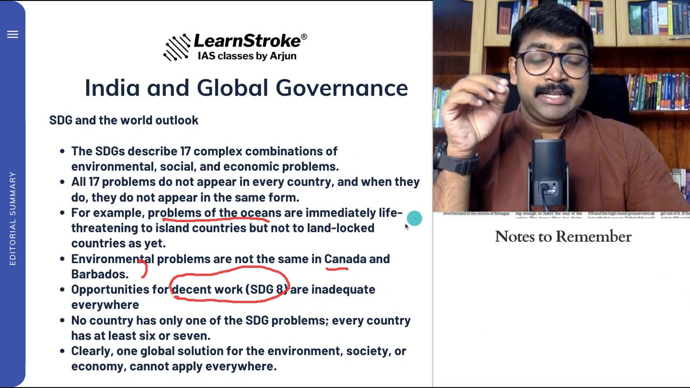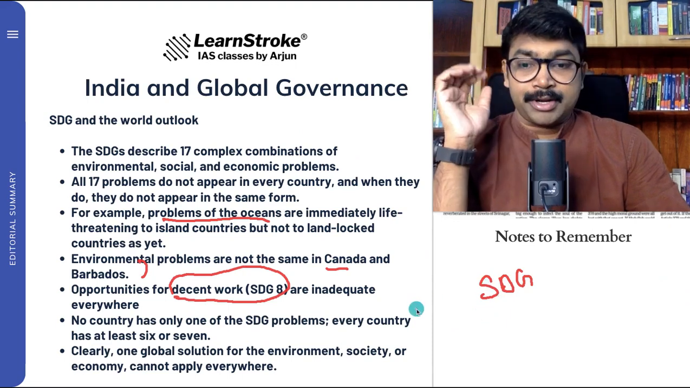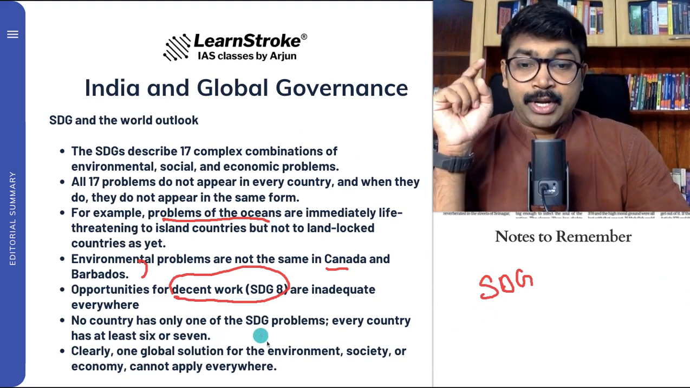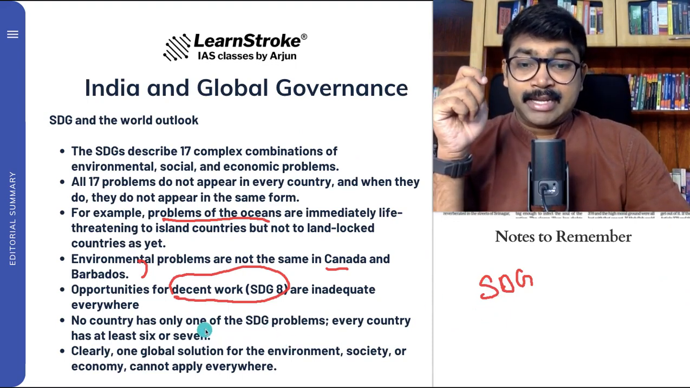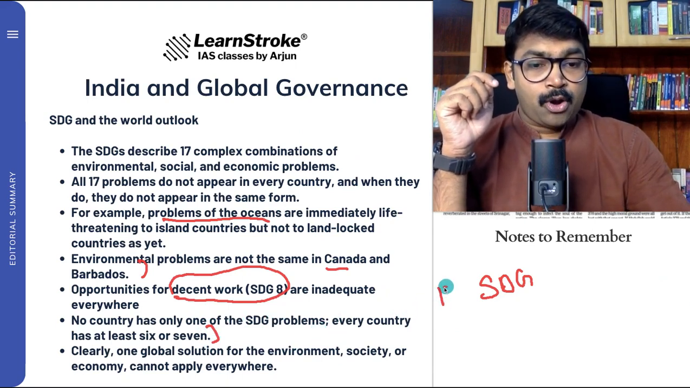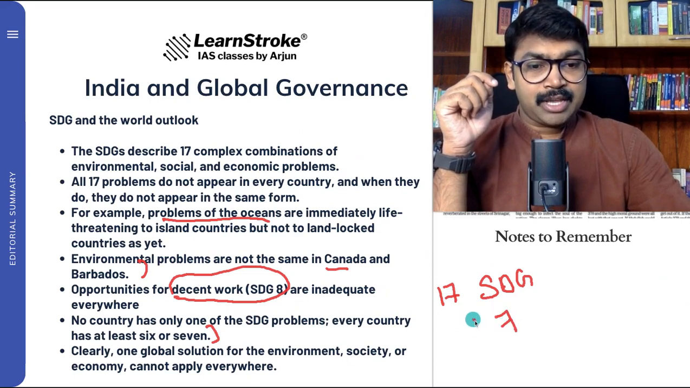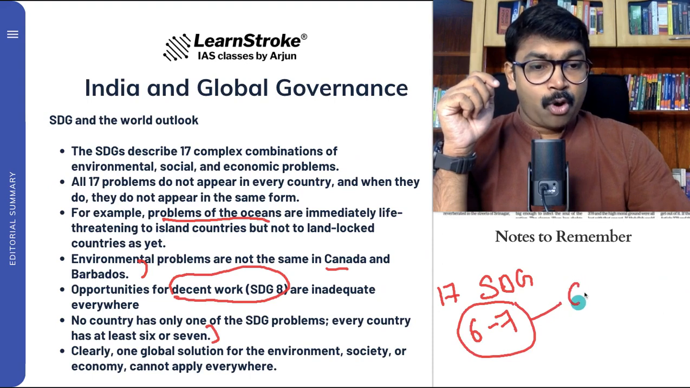But certain SDGs apply to almost all countries. No country has only one SDG problem. Every country has at least six or seven problems. So not all 17 SDGs are problems in every country, but on average, six to seven sustainable development goal issues affect almost every country.